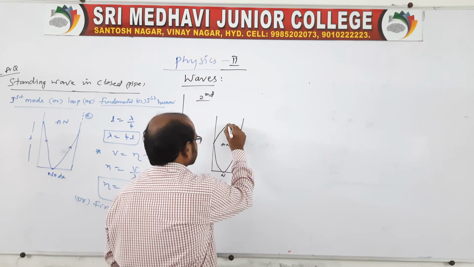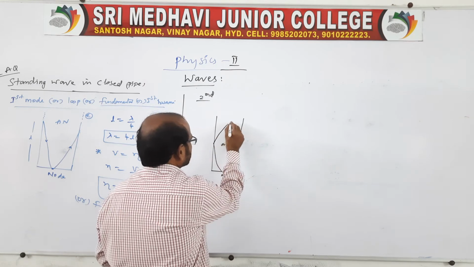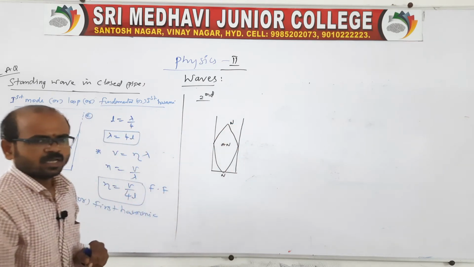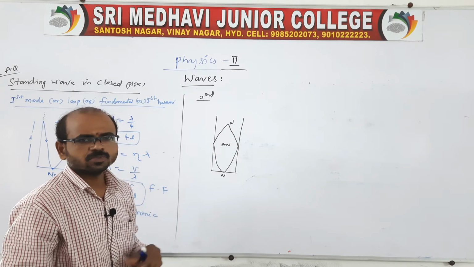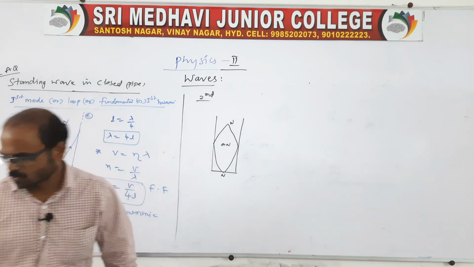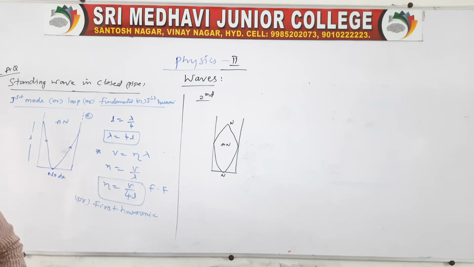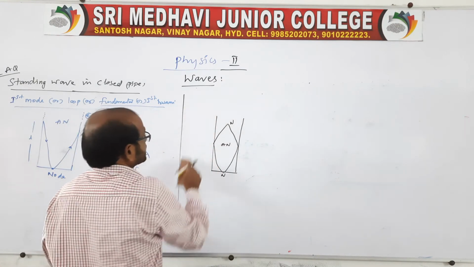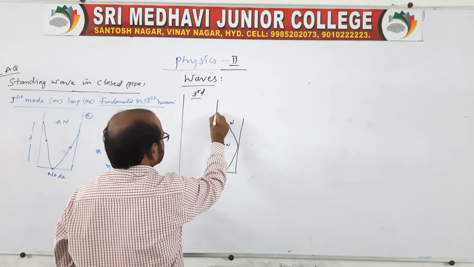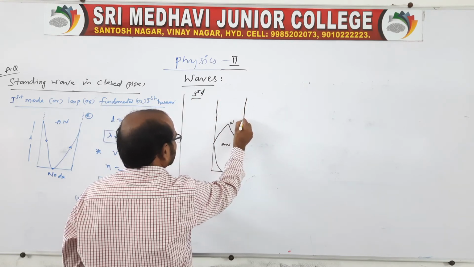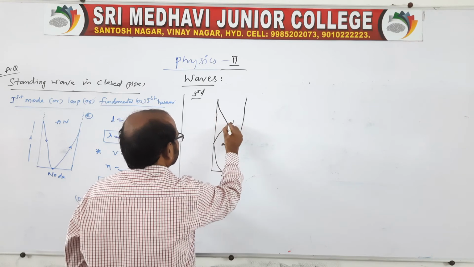Here we are saying the second mode, right? It is a node and antinode. Is it possible to have a node at the open end? Not possible. So we will not get the second mode. That is very important. So it is not possible. Here the third mode is possible, because the open end always allows only an antinode.